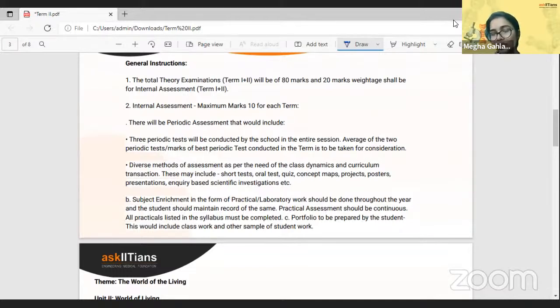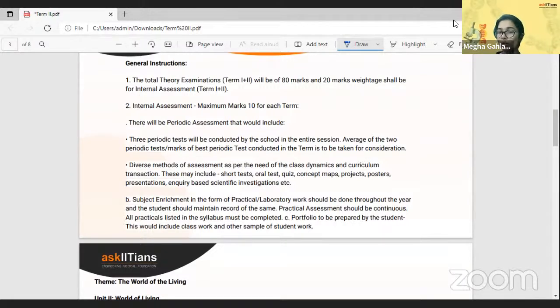But then again, that depends on the teachers and the schools, however they're marking the students. So we'll be having 3 periodic tests in the entire session for the students of that particular year, and the average of those periodic tests would be taken. So whatever best average you get out of the periodic tests would be considered as your term assessment.